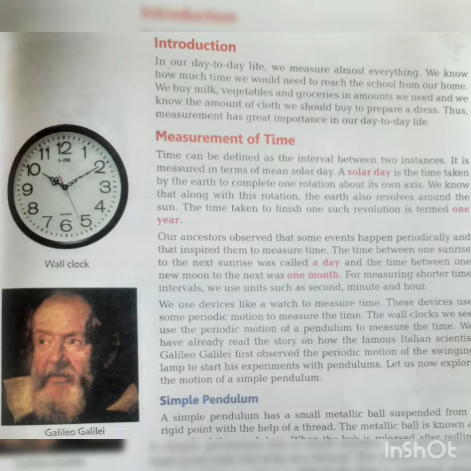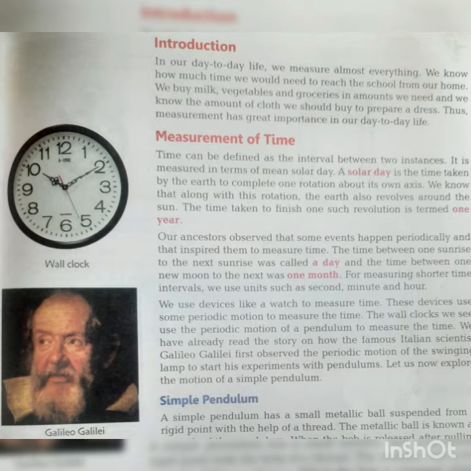A solar day is the time taken by the earth to complete one rotation about its own axis. So what is a solar day? It is the time taken by the earth to complete one rotation about its own axis. We know that along with this rotation, the earth also revolves around the sun. The time taken to finish one such revolution is termed as 1 year.